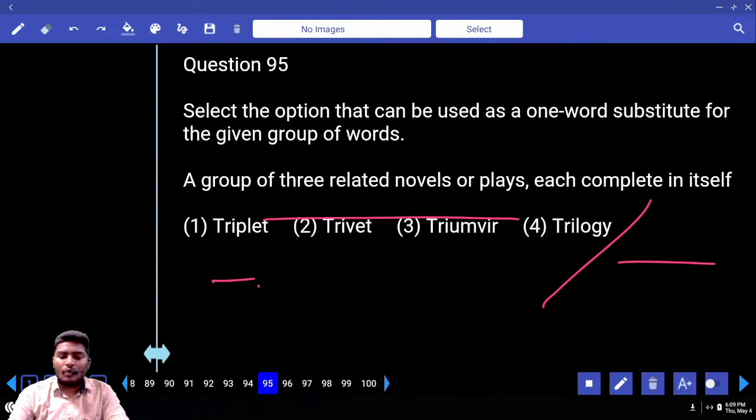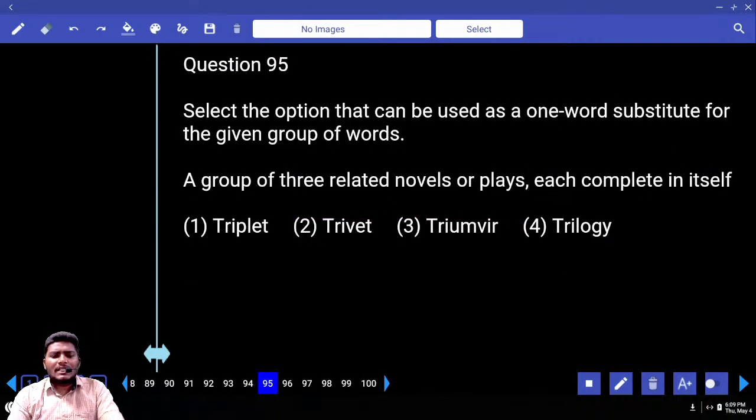Next, move to 95. A group of 3 related novels or plays, each complete in itself. Look at the first one. I think you know this word, right? What is that word? Triplet. What do you mean by tri? Penta?